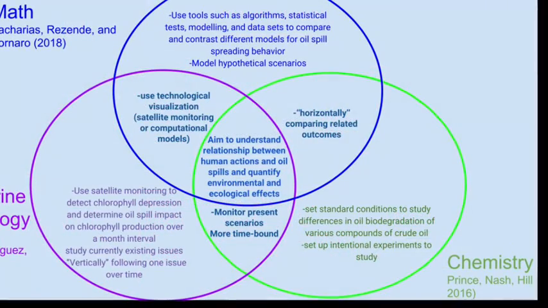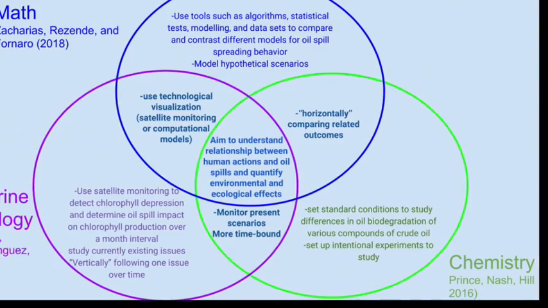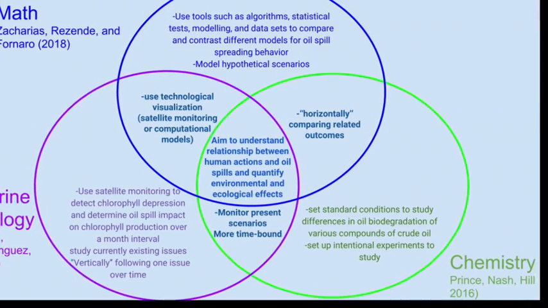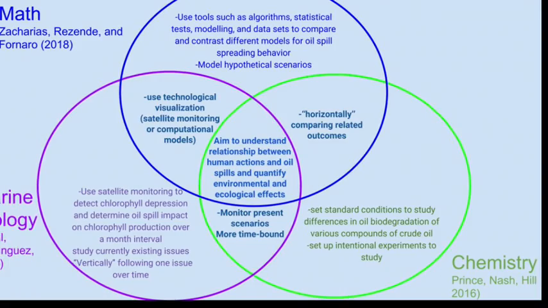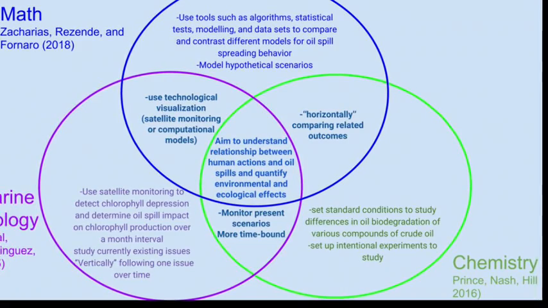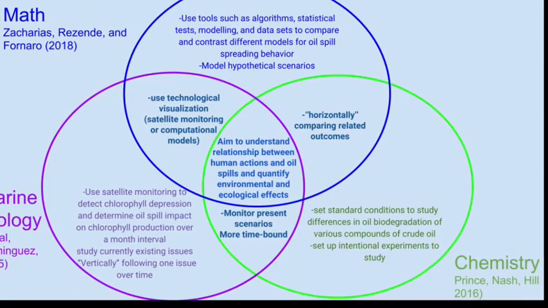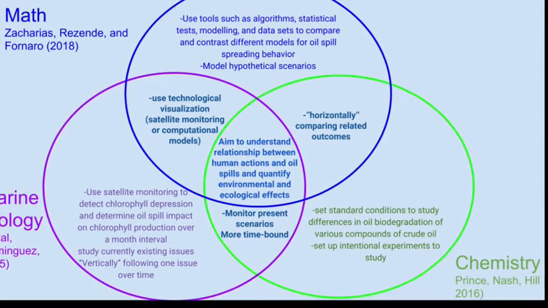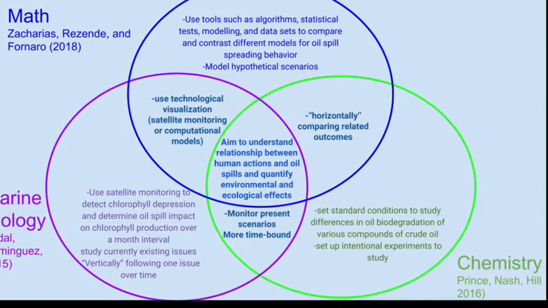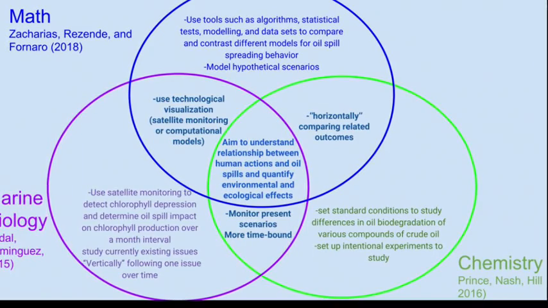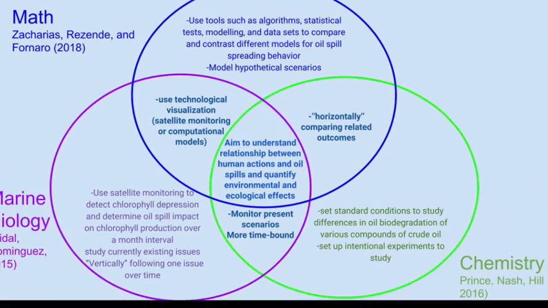The disciplines involved in this body of knowledge approached their work in similar and differing ways. The mathematicians we read about used tools such as algorithms, statistical tests, modeling, and data sets to compare and contrast different models for oil spill spreading behavior. The marine biologist used satellite monitoring to detect chlorophyll depression and determine oil spill impact on chlorophyll production over a 1-month interval. Lastly, the chemist set standard conditions to study differences in oil biodegradation of various compounds of crude oil.